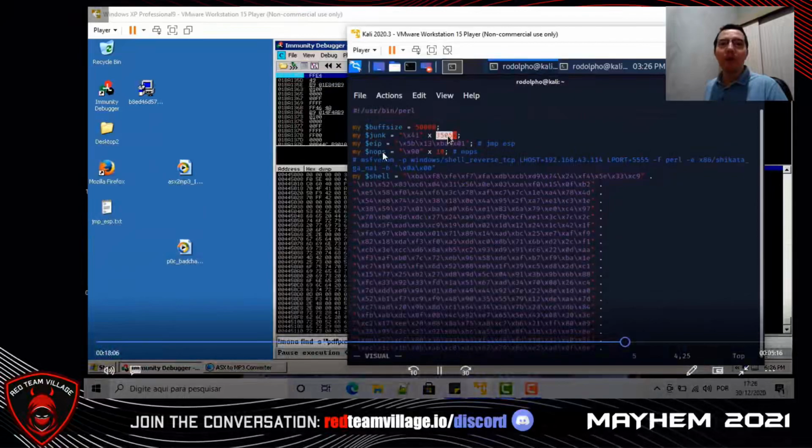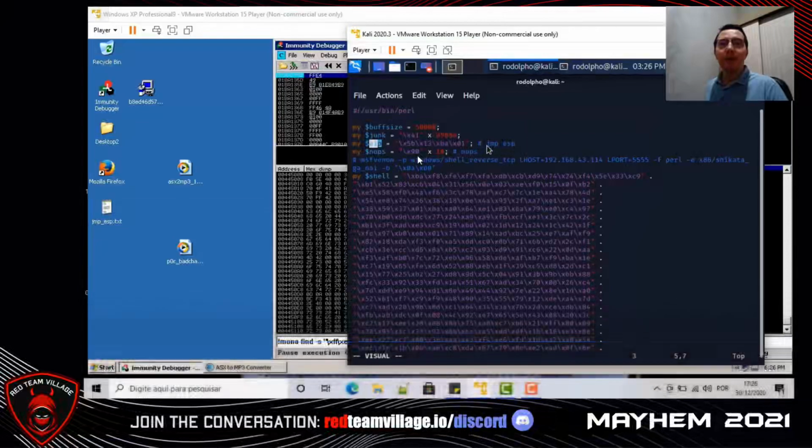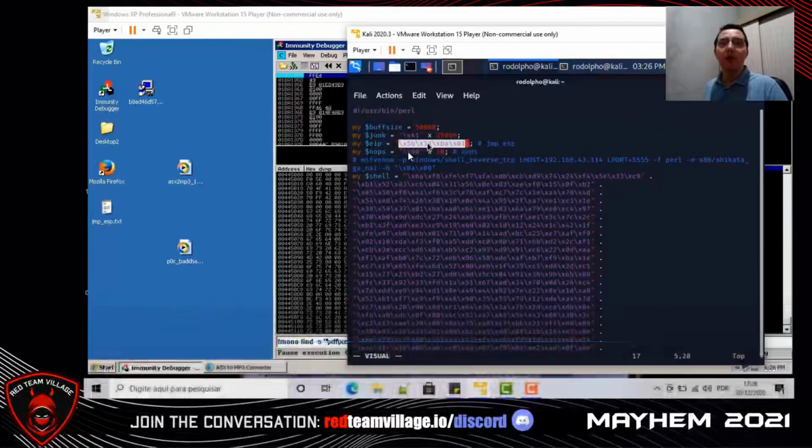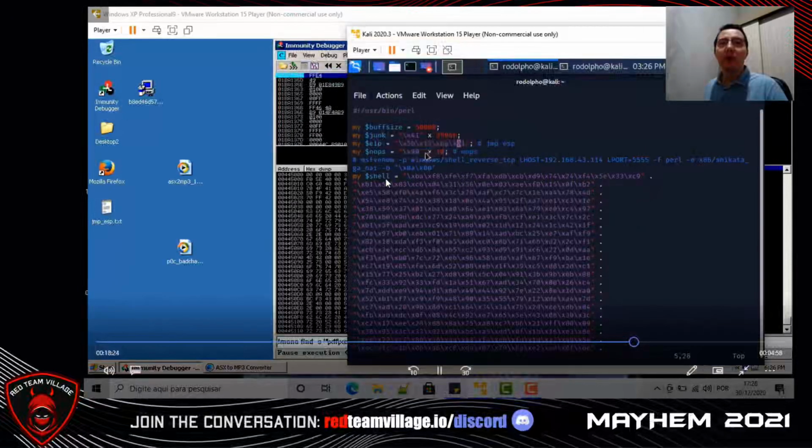After we will put in ESP some NOPs, that means no operation, 90. We will fill register ESP with some NOPs, and after we will put in register ESP our shellcode.